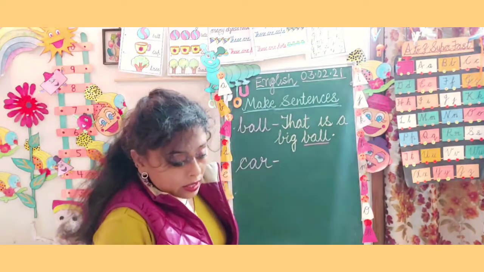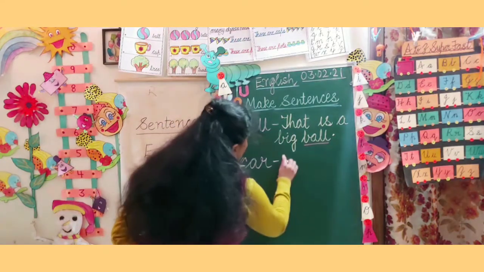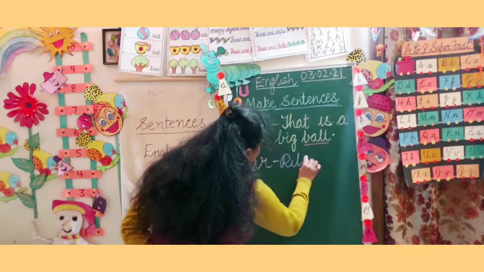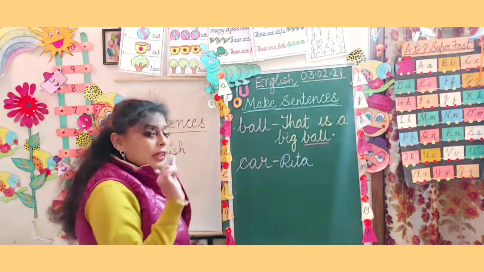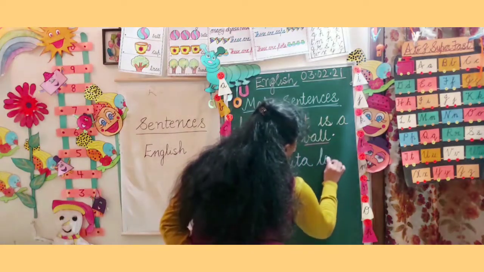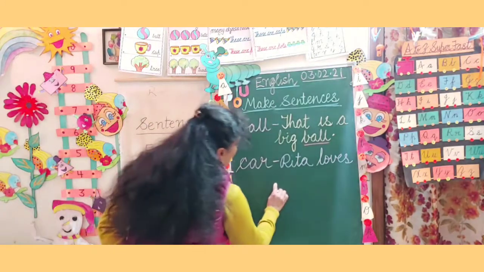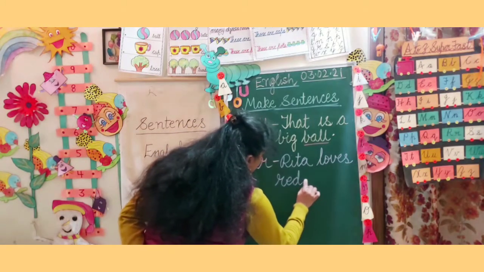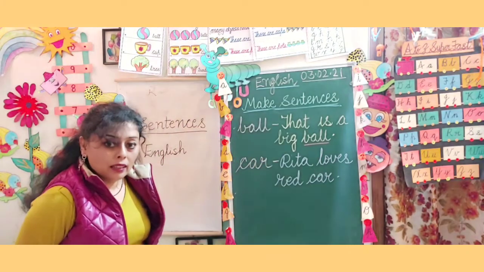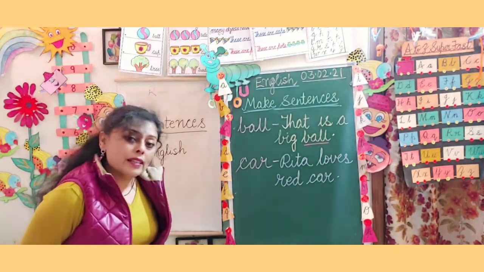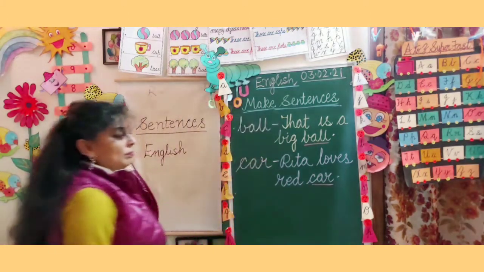Now comes car. Car का sentence, what was the car? Rita loves red car. Rita is the name of a girl, R-I-T-A, Rita. Loves, L-O-V-E-S. Red, just now I told you, R-E-D, red. And car, C-A-R, car. Rita loves red car. And we are going to underline car.